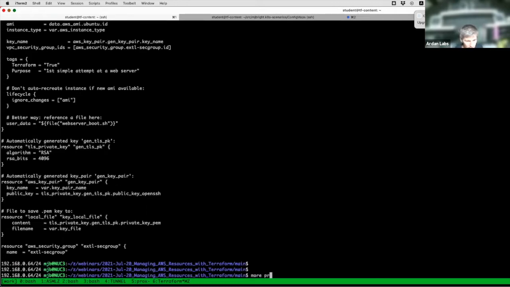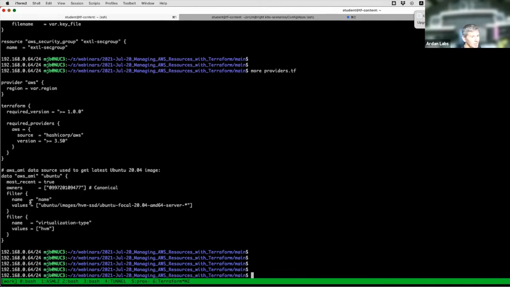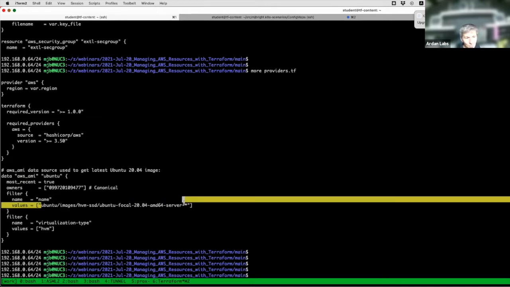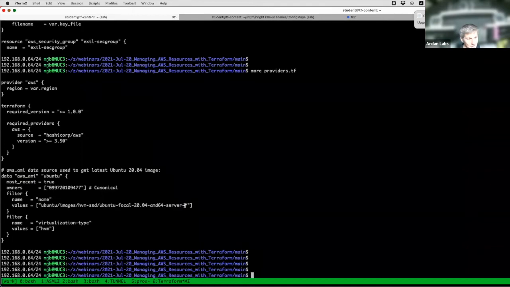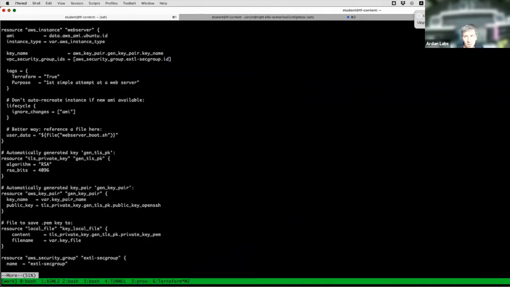Now I coded that in my providers file. So here I add a call to the AWS AMI data source. I'm calling Ubuntu. I'm saying, tell me about AMIs from Canonical, and they should match this path, which apparently will pull out appropriate 2004 images. And I have a flag most recent equals true, so it will always pull the latest image. And in the main.tf, see, so here I pull from that data source, tells us what image to use.